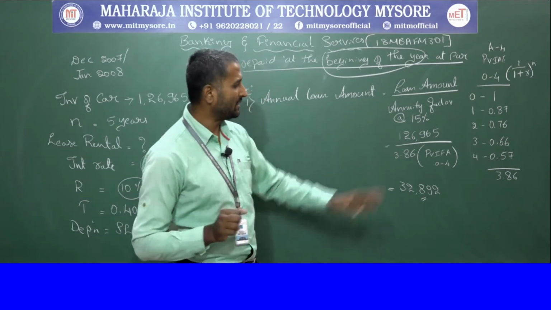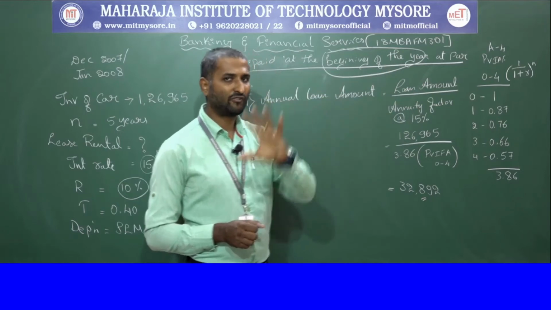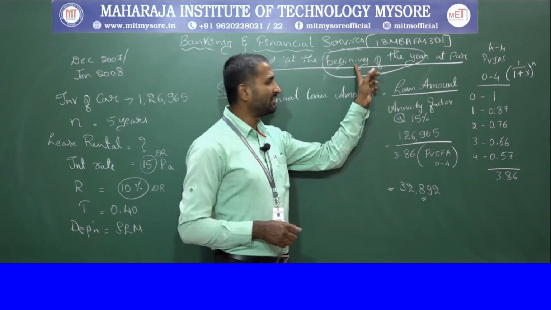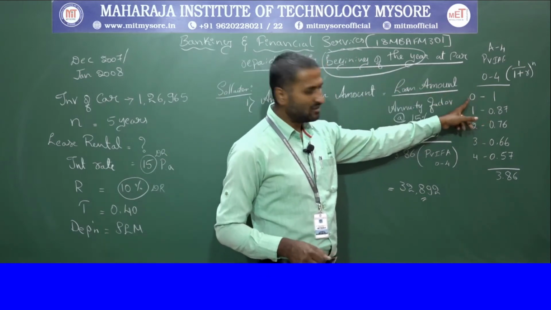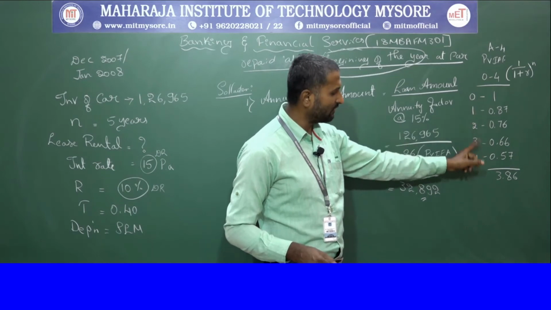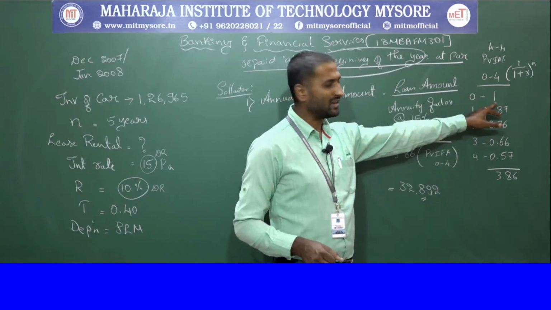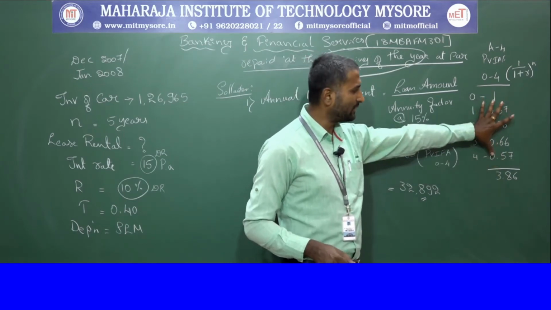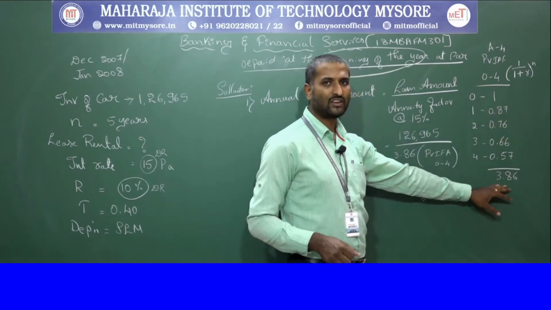When we consider the annuity factor, we know it's for 5 years, but here they have given beginning of the year. When they give the beginning of the year, we must consider from the 0th year. So 0, 1, 2, 3, 4. So always in the 0th year the present value will be 1, and it goes with the rest of the factors. We take the total of all these 5, so we result with 3.86.